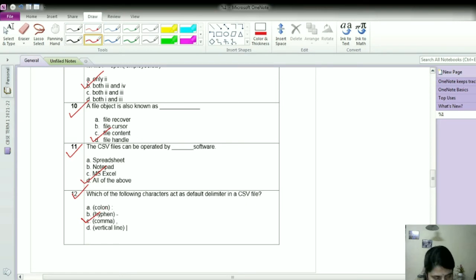A delimiter is basically a sequence of one or more characters used to specify the boundary between separate regions in plain text or other data stream formats. So in the case of a CSV file, comma is used as the default delimiter.